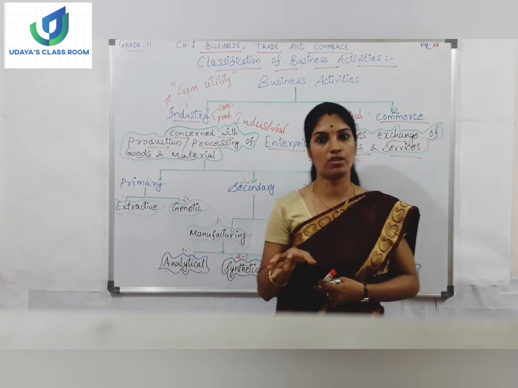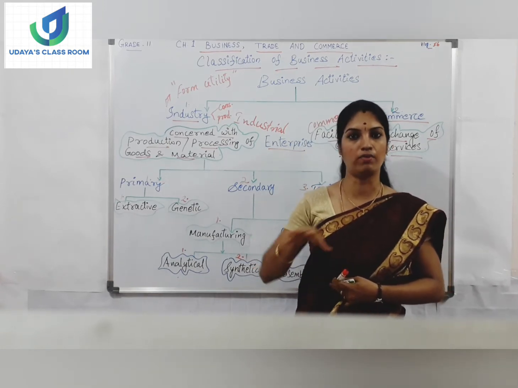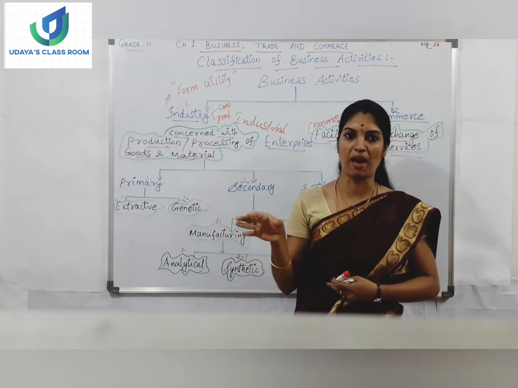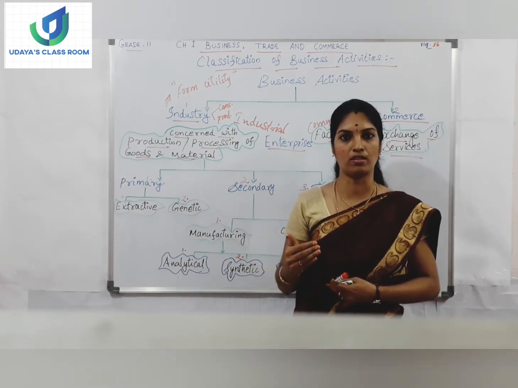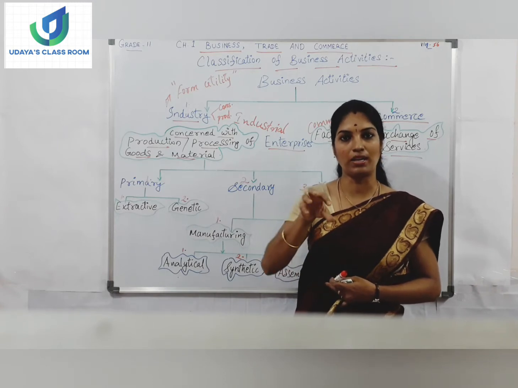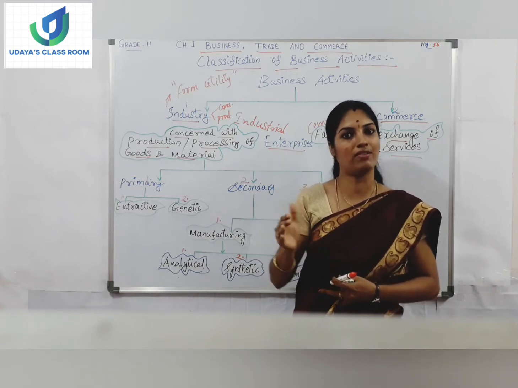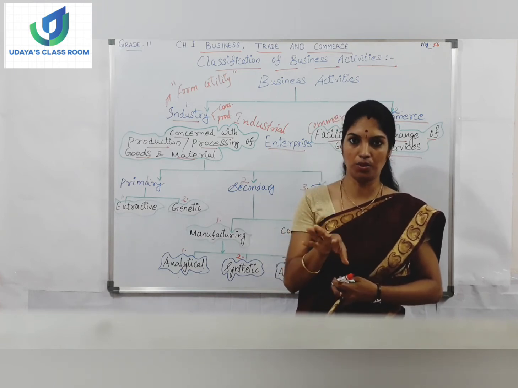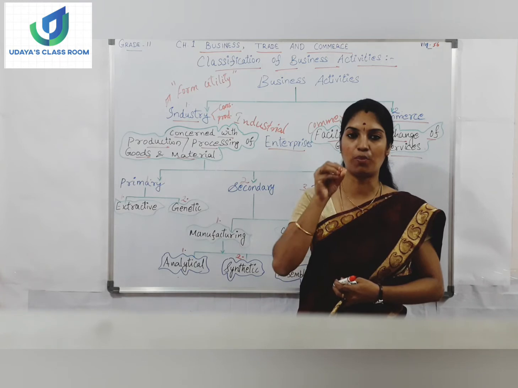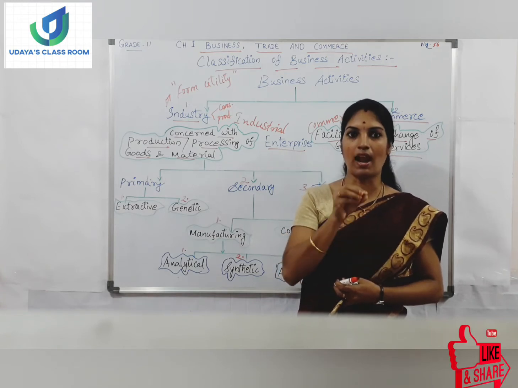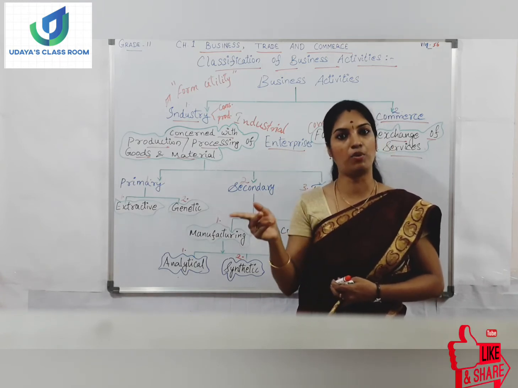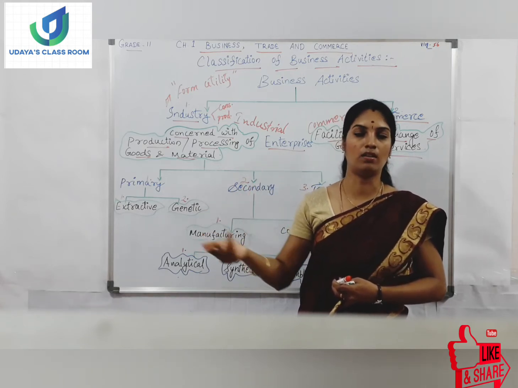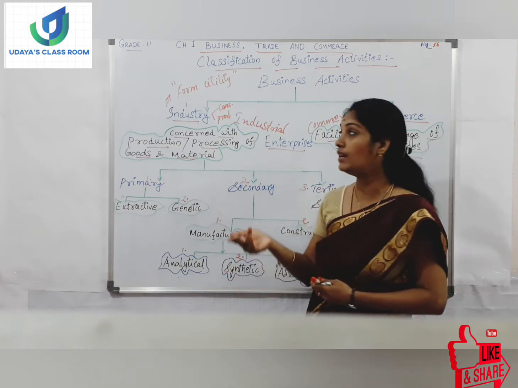So whether the television company, Samsung or Onida, will be manufacturing all the parts? No, it will be acquiring the spare parts from different producers. So directly we cannot use those spare parts. As a whole only we will be using it as a consumer, right? So the goods, that is the raw materials, produced by one producer and used by another producer for transformation into other goods, those kinds of goods come under producer goods.